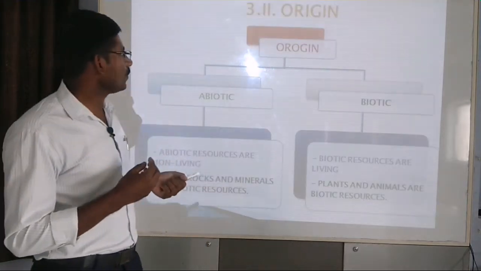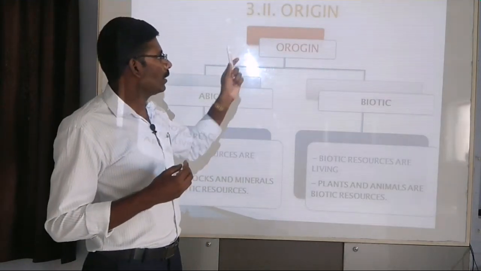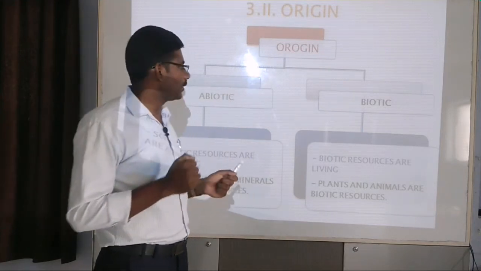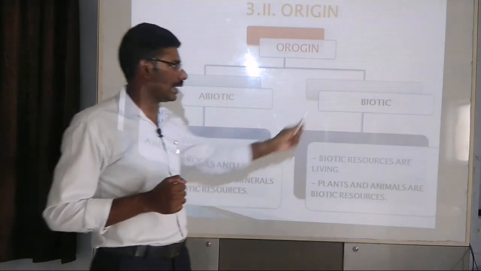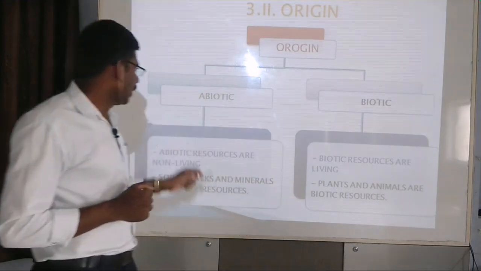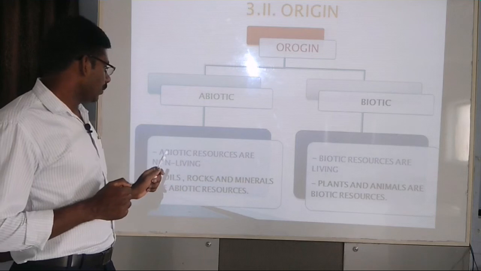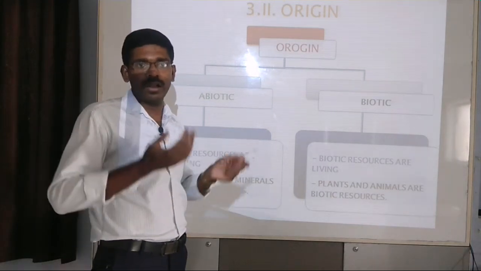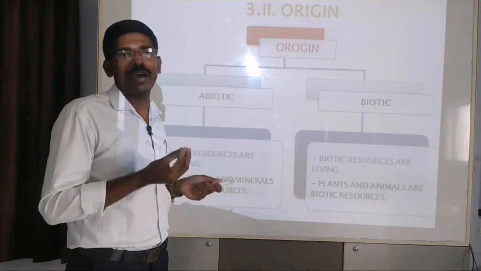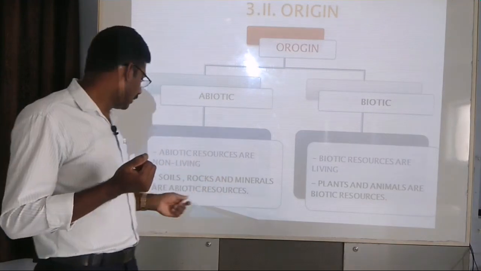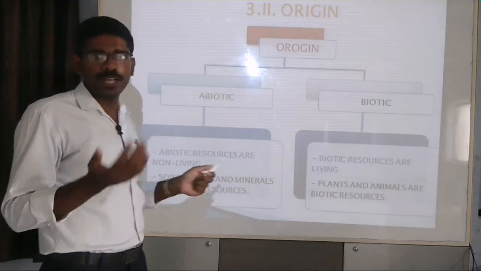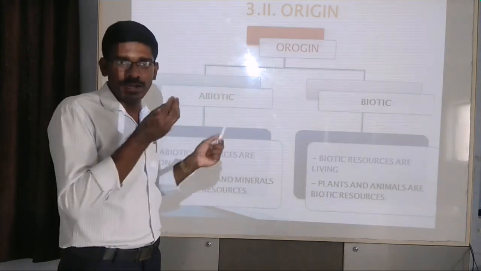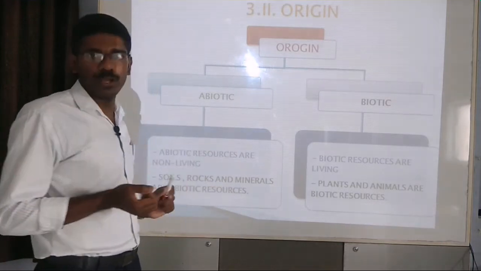Then next, we want to discuss about the origin. On the basis of origin, we can classify the natural resources into two. They are abiotic resources and biotic resources. The abiotic resources are the non-living resources. All non-living resources are called abiotic resources. For example, the soil, rock, and different types of minerals or metals. So it doesn't have life. So the non-living resources are called abiotic resources.